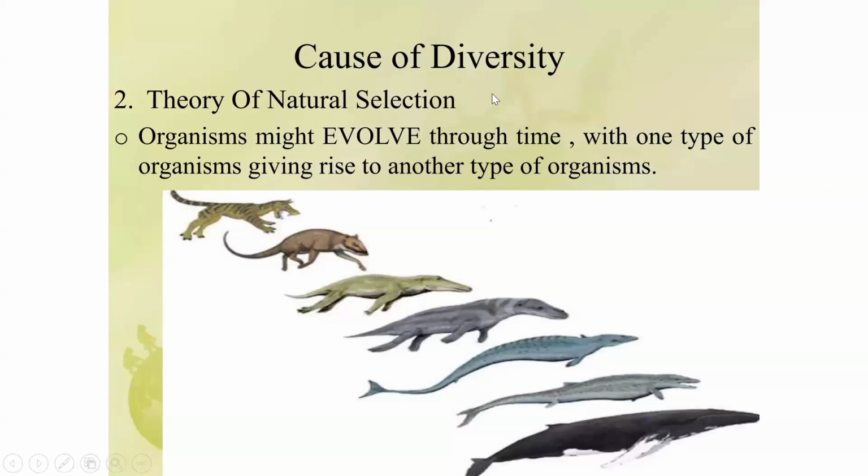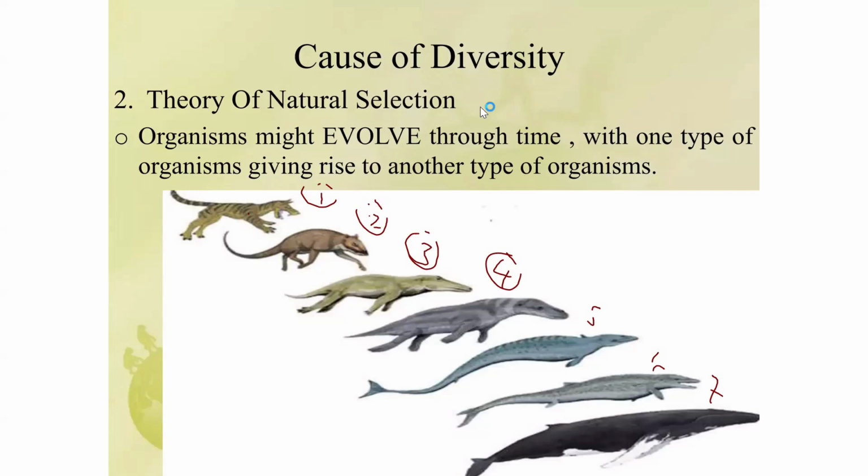For example, in this picture, you can see that one organism is giving rise to another type of organism. It started from here, then this one, then this one, 2, 3, 4, 5, 6, 7. It means that from one organism, 5 or 6 other different organisms evolved from this one. So that is the theory of natural selection.